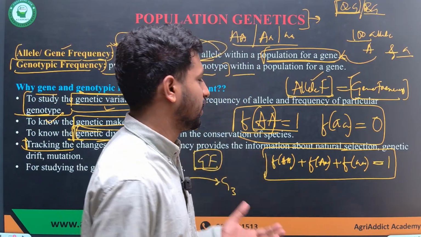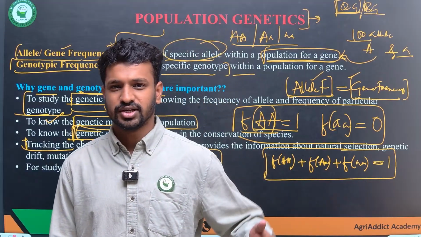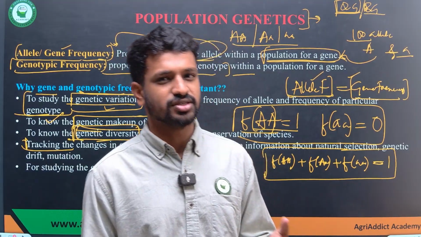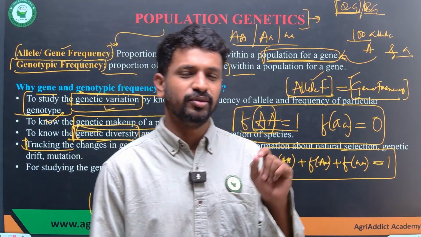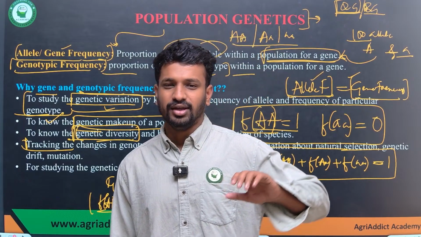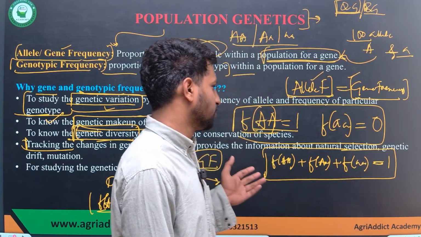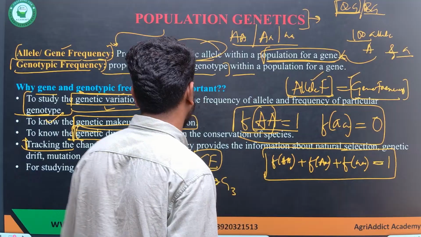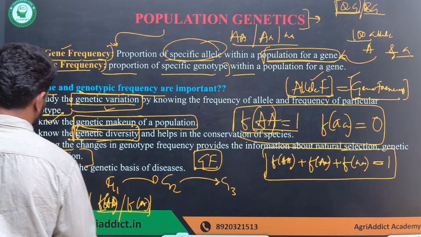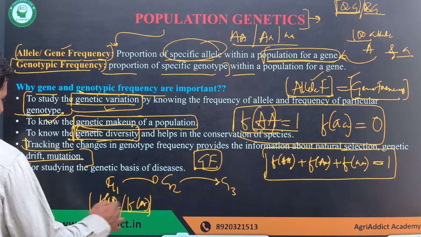For example, from generation to generation, the way the allelic frequency and the genotypic frequency are changing, we will be able to understand the phenomenon called natural selection, how the selection is proceeding, and whether there is any mutation occurring or genetic drift. All these evolutionary mechanisms can be understood by tracking these values.